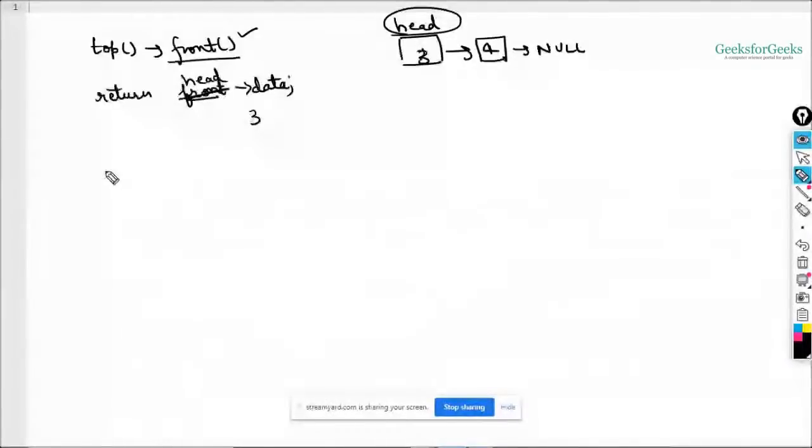And now say you want to check the size. In a similar manner, if you want to insert some element, as soon as you insert something, increment the size. Do size is equal to size plus 1.